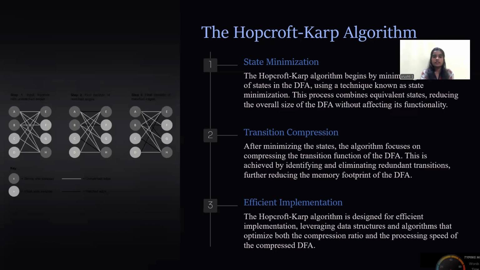Efficient implementation. The Hopcroft-Karp algorithm is designed for efficient implementation, and its data structures and algorithms can optimize both the compression ratio and the processing speed of the compressed DFAs.